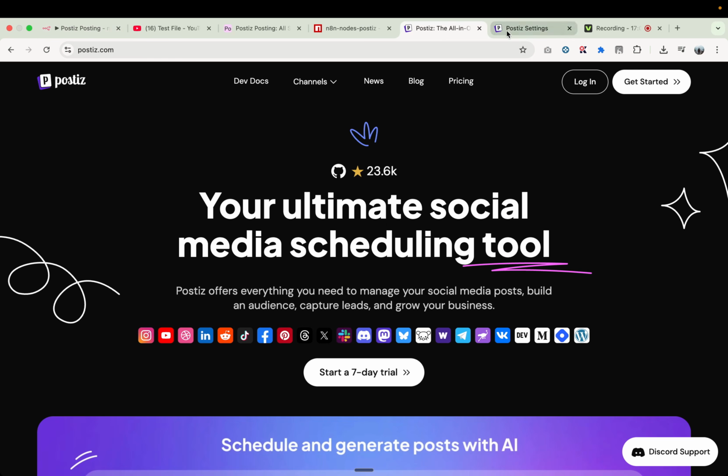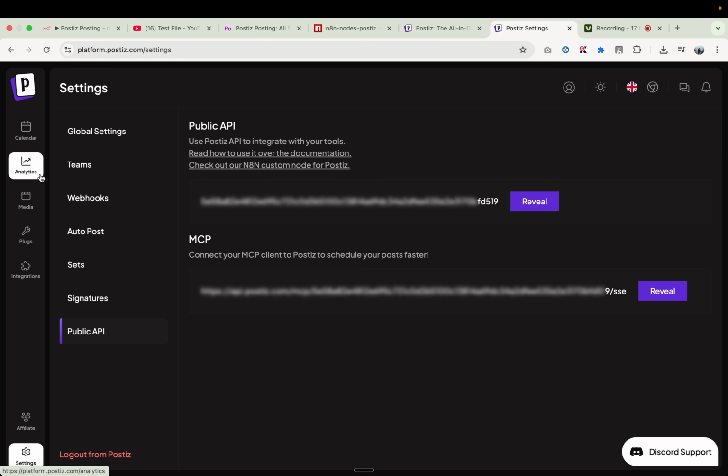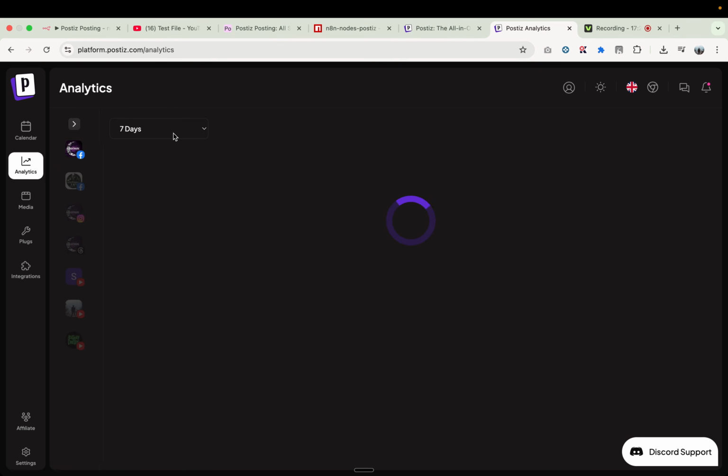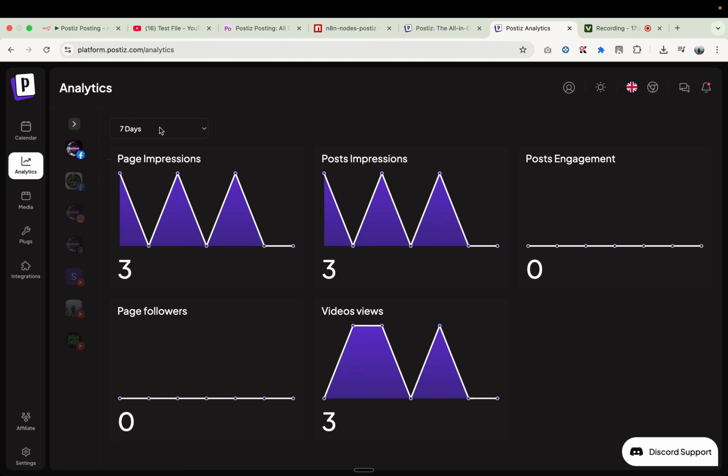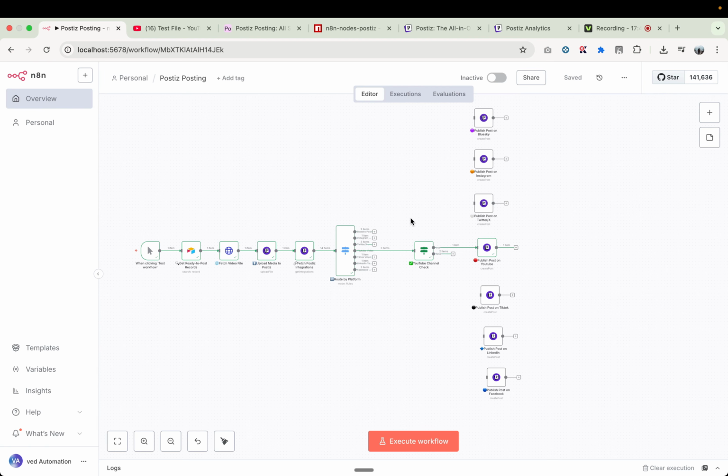And one more thing we have in Postiz, we have analytics. So we can simply come here for analytics. Here you can select the channel you want to track and you can track all the analytics for 7 days, 30 days, 90 days, and all are in one place. So we can simply schedule, we can directly post it, or also we can track all the analytics in one platform here. And all we do with this single simple workflow right here. That's how you can use Postiz with n8n to automate posting across all your social media platforms with just one workflow.